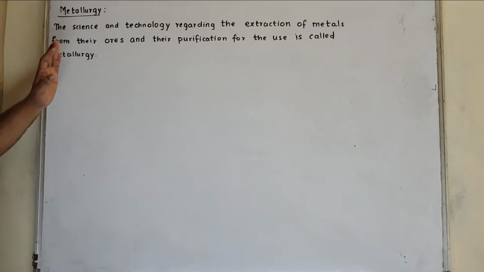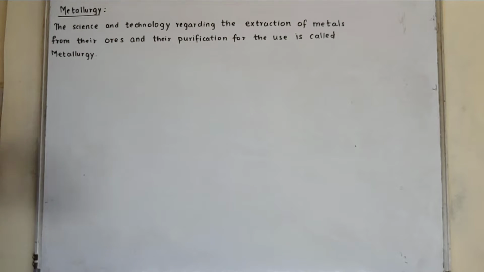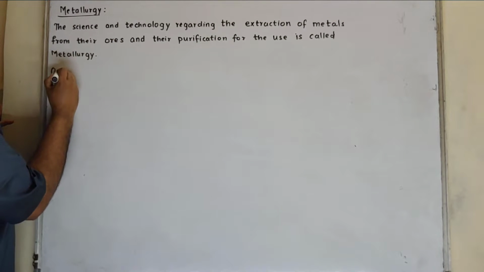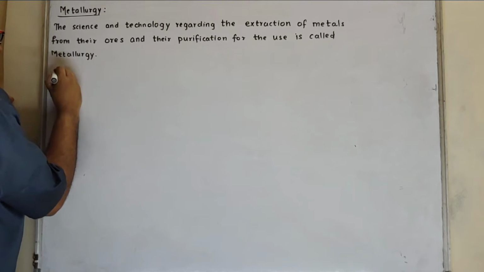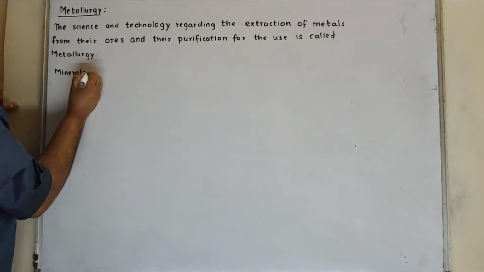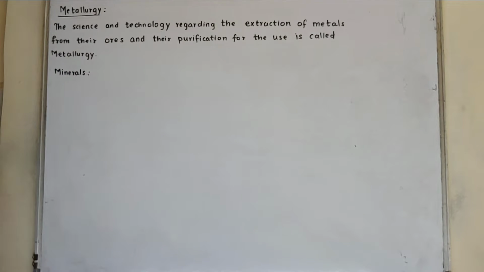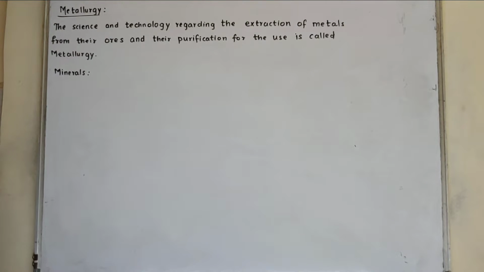Now we'll study the difference between ores, minerals and unwanted particles, that is gangue particles. What are ores? What are minerals? Firstly, the definition of minerals. What are gangue particles, that is matrix?